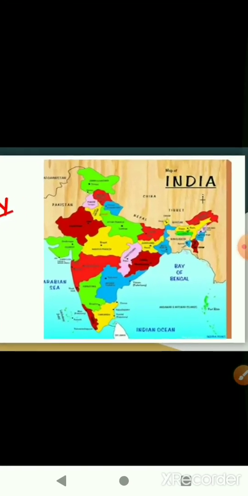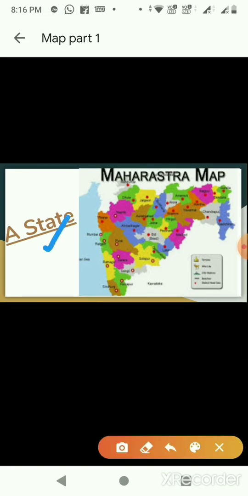Next here we have the map of a country. Now which country's map do we see here? It is the map of India. Map of a state. Which state map can we see here, children? Yes, it is a map of Maharashtra. Here is a map of a city, that is Thane.